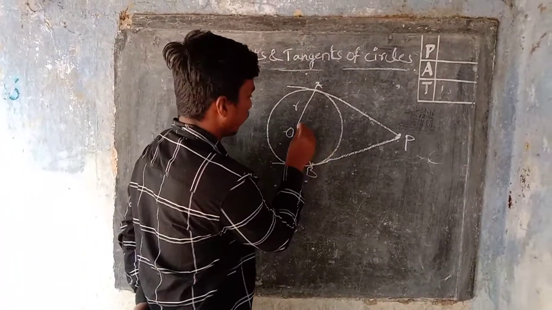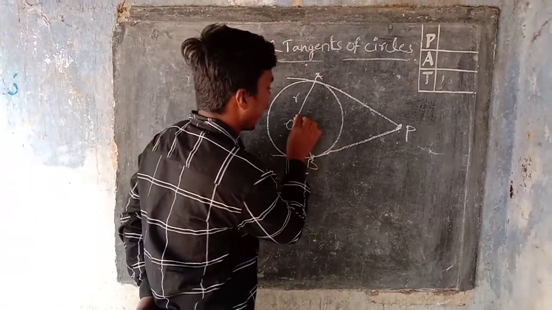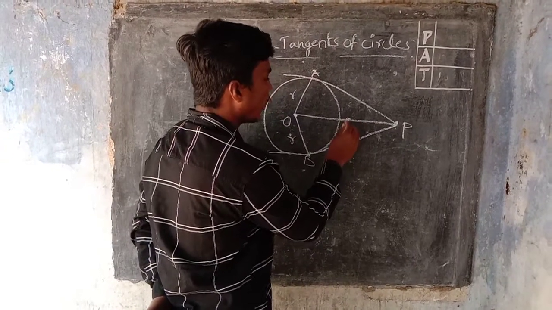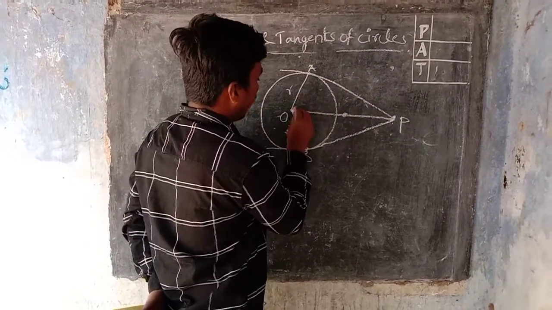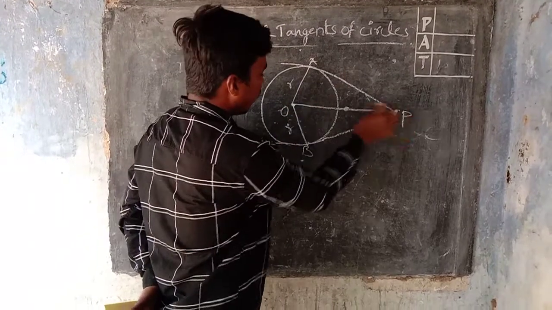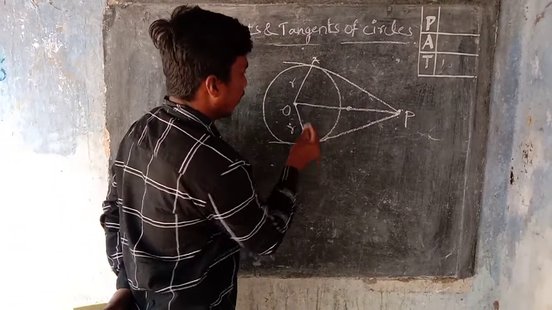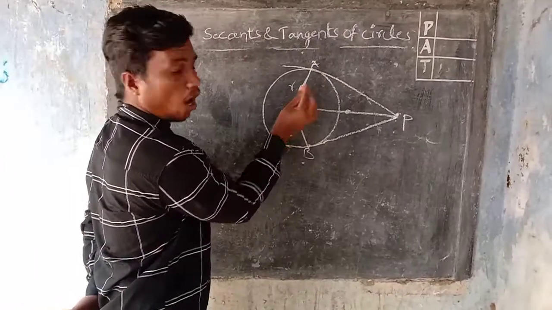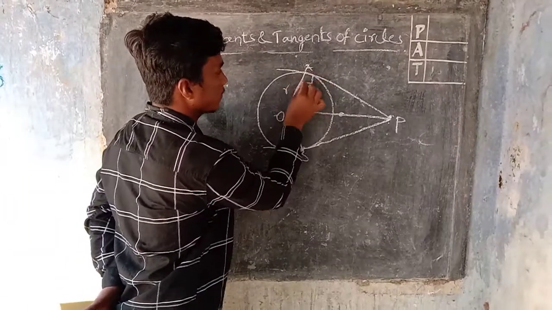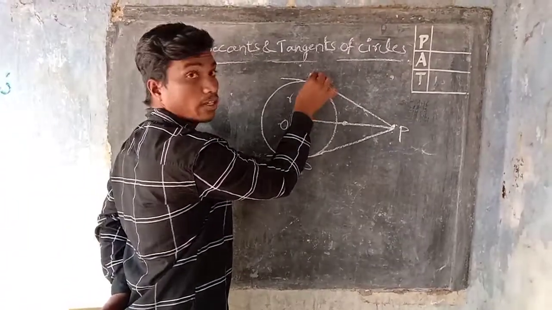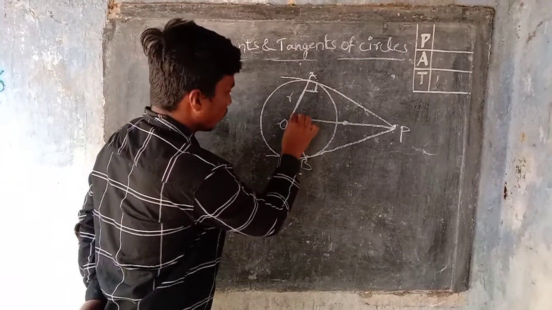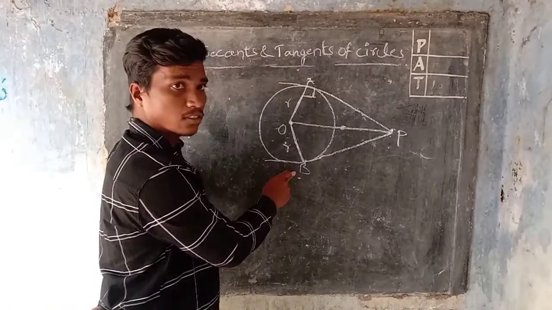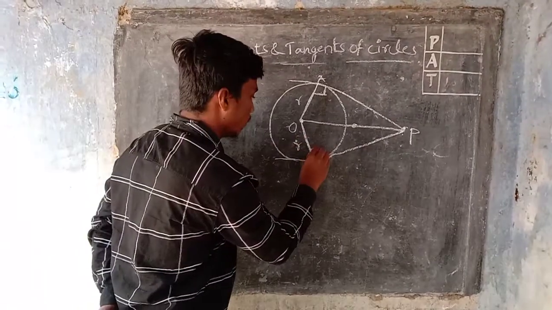If we join the line from O to P, this is a common line to both triangle OAP and triangle OBP, and the radius to the center always makes an angle of 90 degrees to the tangent at the point of contact.